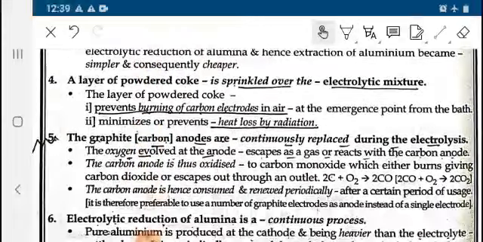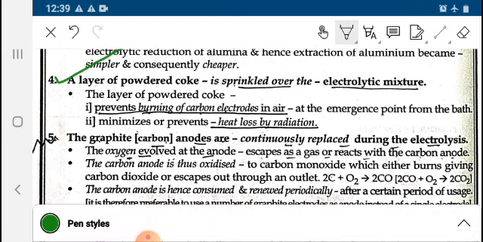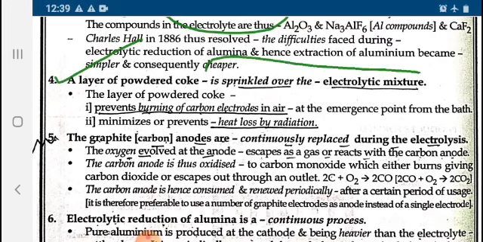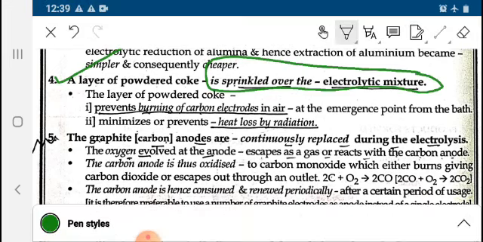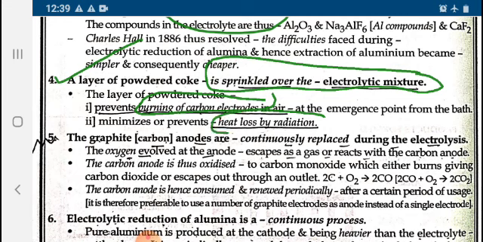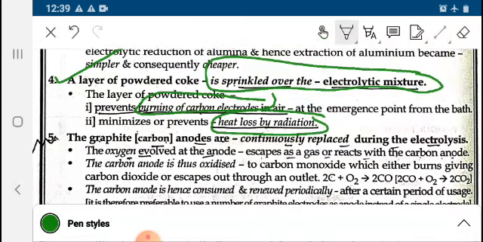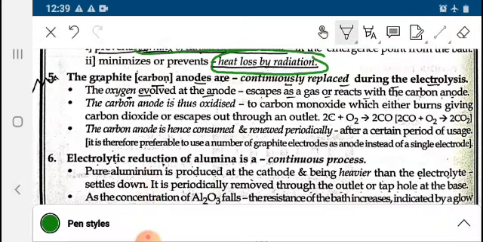Now, what is the role of the layer of powdered coke? It is sprinkled over the electrolytic mixture. Actually, it prevents the burning of the carbon electrode. It also minimizes the heat loss by radiation. We all know that during extraction, the graphite rod gets consumed and needs to be replaced.